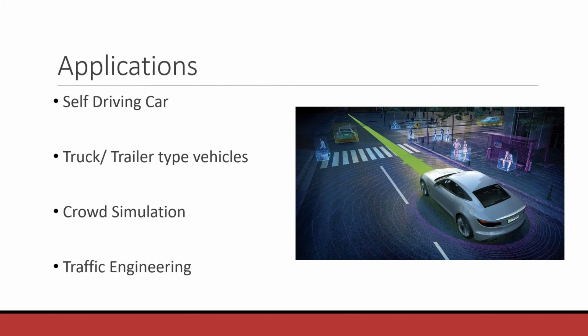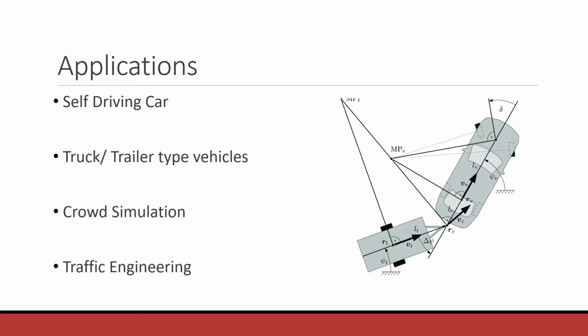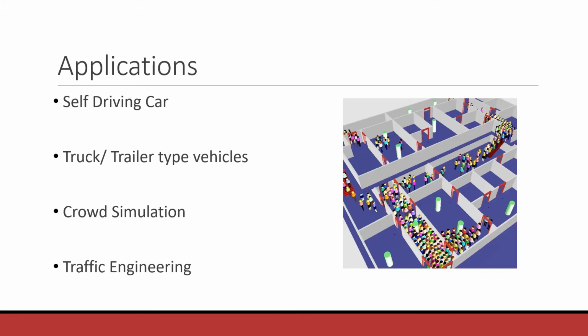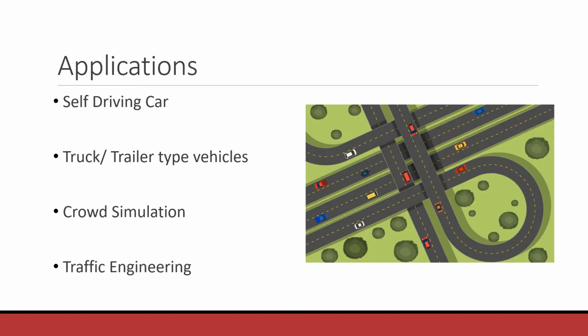The main application is in the field of self-driving vehicles. Next, we could also extend this formulation for a truck or a trailer type vehicle. Here on the right, we see a kinematic model for a truck or a trailer type vehicle. Next, we could also use it for a crowd simulation. And finally, we could also use it for doing traffic engineering problems.